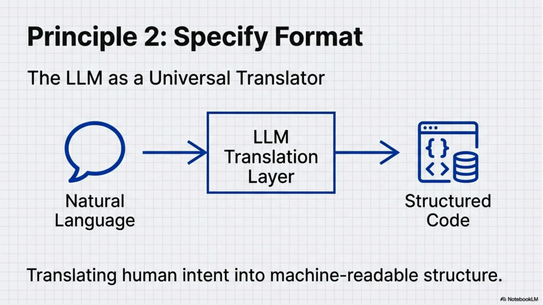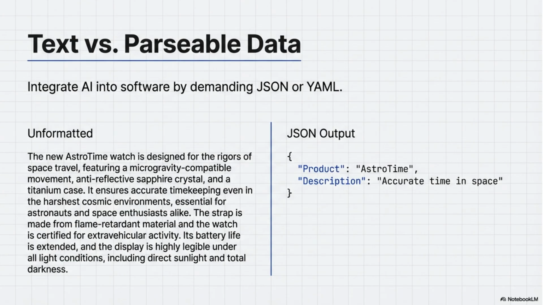Principle 2 is to specify the format. The LLM acts as a universal translator, translating human intent from natural language into a machine-readable structured code. To integrate AI into software, demand parsable data formats like JSON or YAML instead of unformatted text. This ensures structured and usable output.